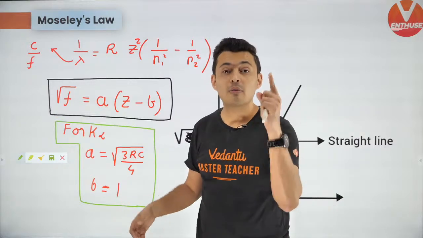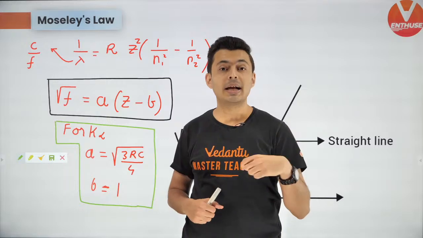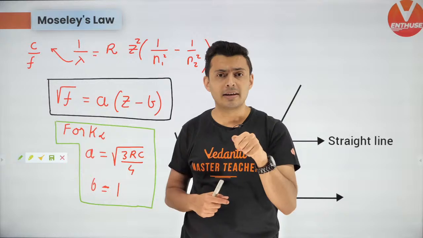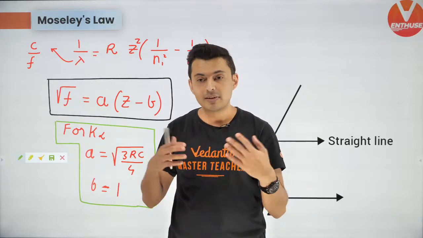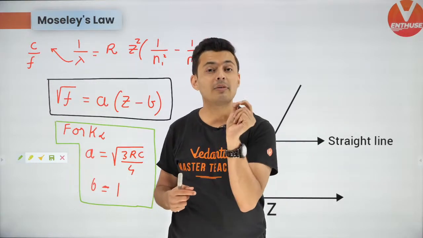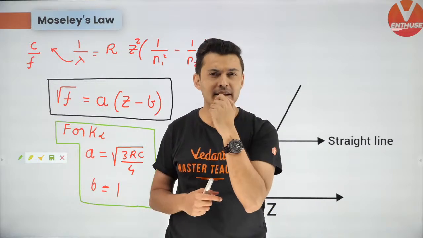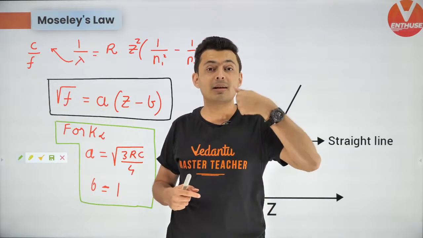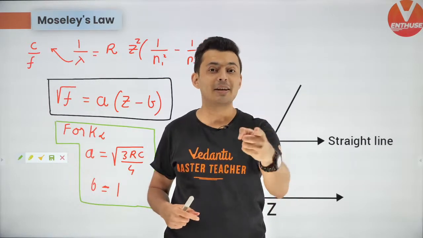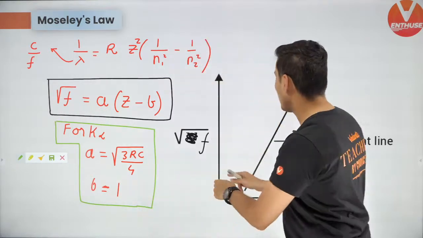What he saw was, previously they used to arrange the periodic table based on atomic mass number. But he saw the characteristic X-ray is the same for different isotopes of the same material. That means, since they are characteristic X-rays, they should be based on something which is more fundamental than the atomic mass number. And what is more fundamental than the atomic mass number? That is basically atomic number, and that's what he proved by drawing this graph.